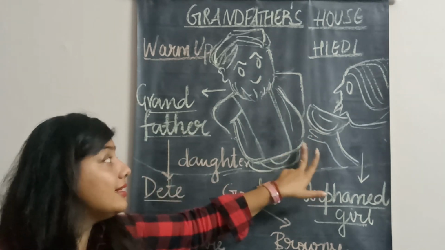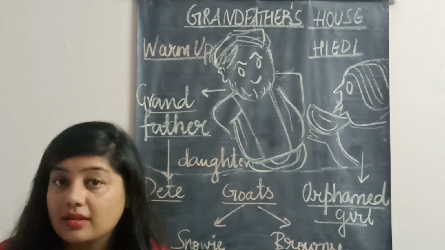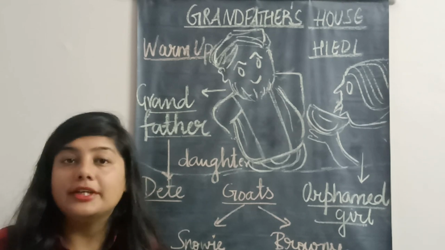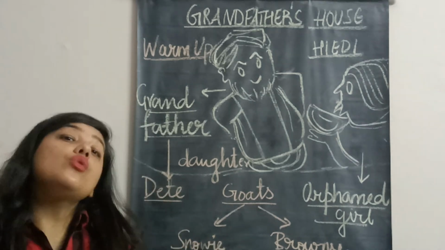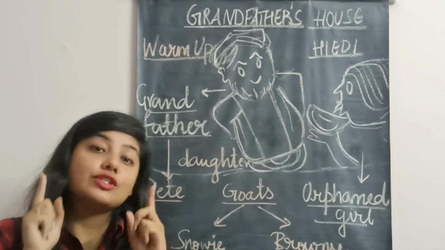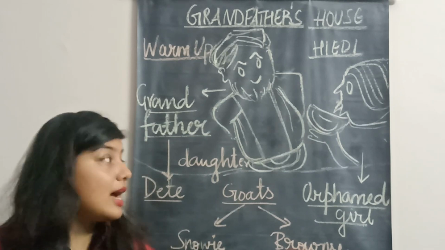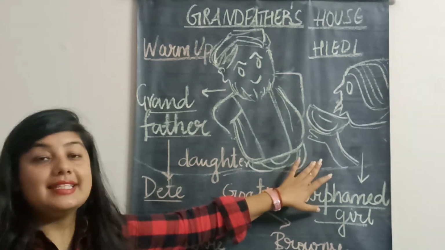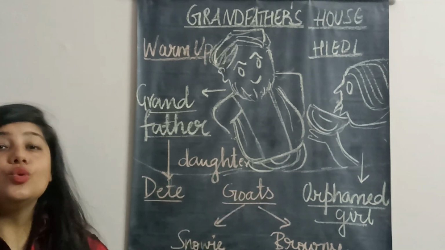So now the grandfather tells Heidi that there is a boy named Peter who is 11 years old. He takes these goats along with his goats to the mountain. So if you sleep on time, tomorrow do you want to go with him? Now Heidi becomes very happy. She said, yes, I would like to go with Peter and with his two goats.